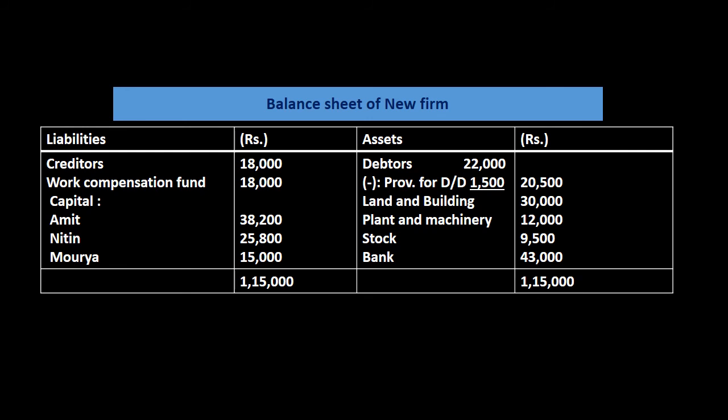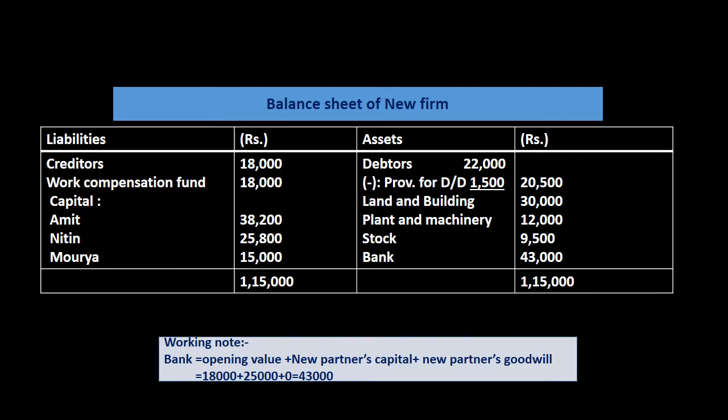Land and building again by increased value, or we can say 100% value, which we computed by dividing 21,000 by 70%, and that is 30,000. Plant and machinery as it is, because no adjustment was given to us related to plant and machinery. We will write stock after reducing 1,500 from its value, which was given to us in the adjustment, and we will write the bank balance.